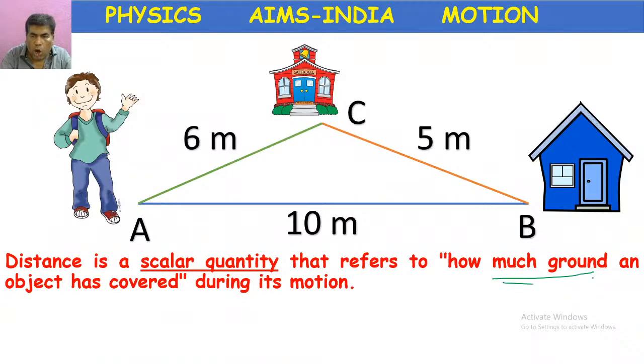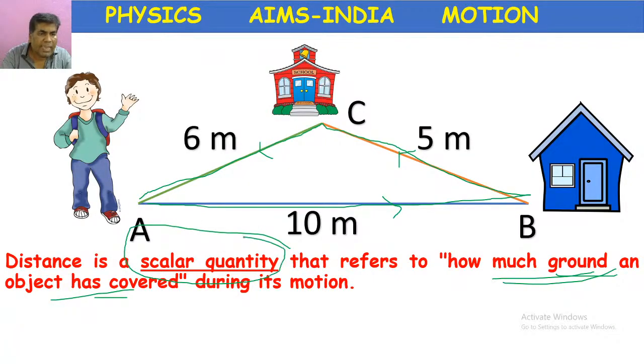Distance means how much ground the object has covered. So this is the entire path the object has covered in this direction, in this direction, in this direction. The direction is changing continuously. So distance is a scalar quantity, means a quantity which has only value, no direction.